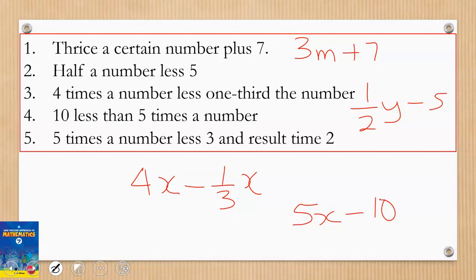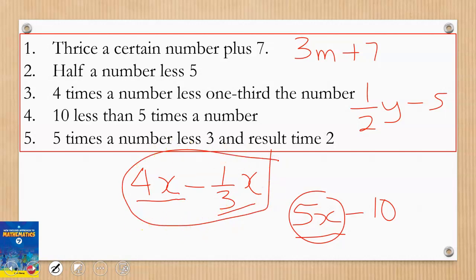Now, if you look at the third example and the fourth example, there's a slight difference. Look at the language. 4 times a number less one third the number. Here you see, 10 less than 5 times a number. So the 5 times the number will come before the 10. But if we say 4 times a number less one third the number, that will come this way. We don't write the one third first before the 4 times. So it's just a language. You have to just go and flow with the language.